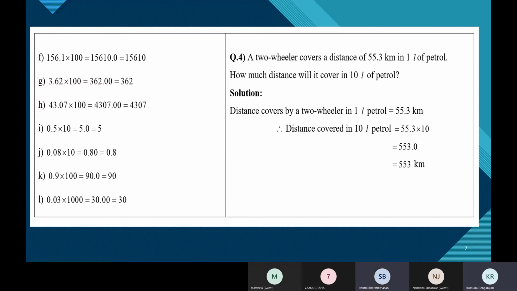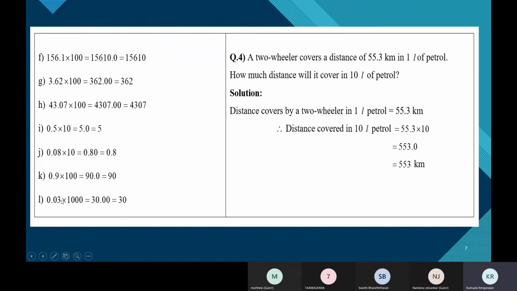Without decimal places, we get 3, ma'am. And the thousand: 3 into 1 is equal to 3. There are 3 zeros, so we add 3 zeros and it will be 3000, ma'am. And it has 2 decimal places, so we have to move 2 places from the extreme right, so it will be 30.00. The extreme right has no value, so we can represent it as 30. Okay, Swati. Good.